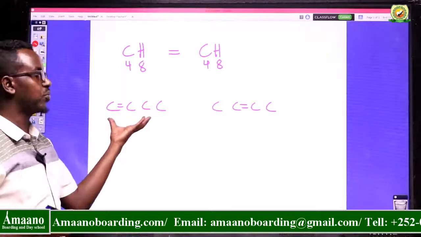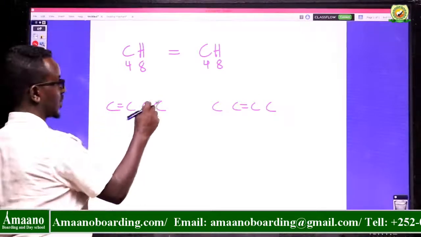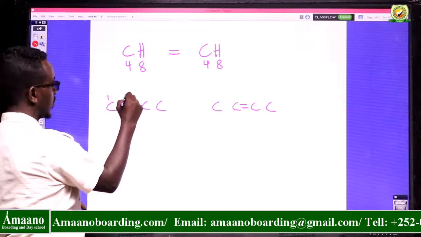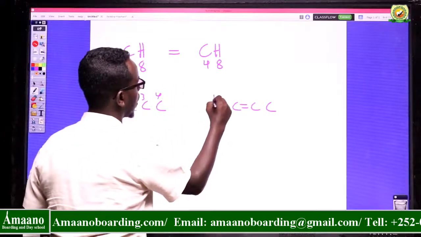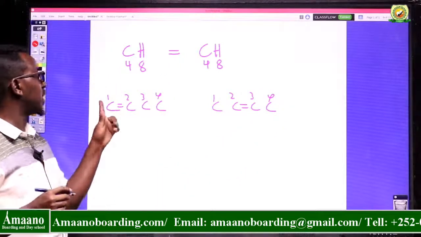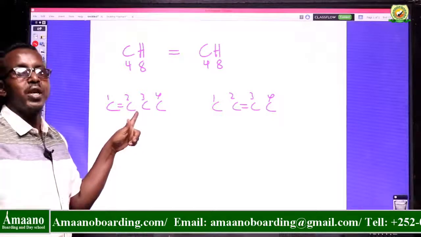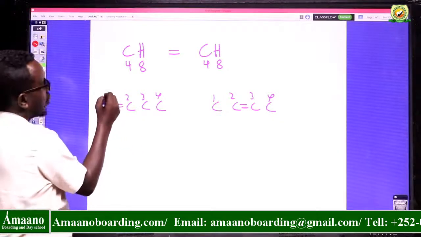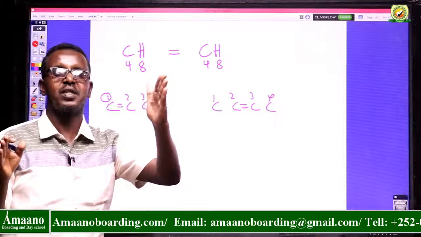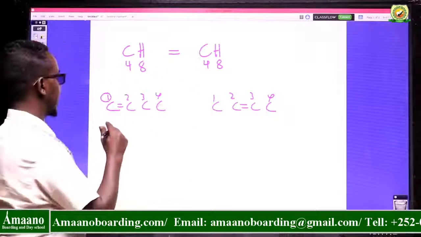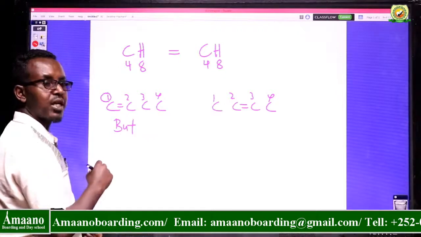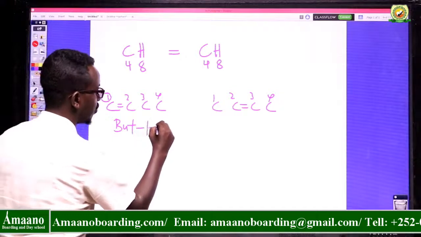For you to mention the name of this one, the double bond is attached to carbon number 1. This is carbon number 1, 2, 3, 4, and the double bond is in between carbon number 1 and 2. For you to name it, you have to mention the smaller number. If it is in between 1 and 2, you mention 1. If it is in between 2 and 3, you mention 2. At this time, I can say but, with the double bond attached to carbon number 1.